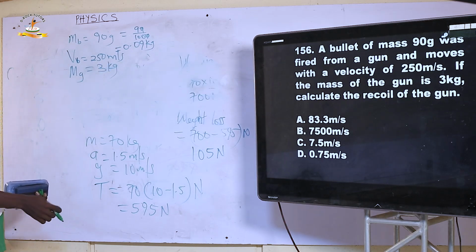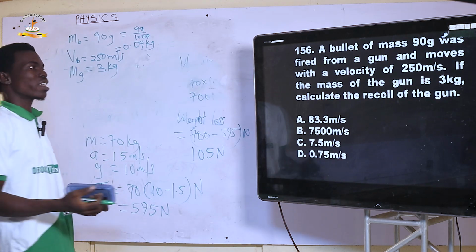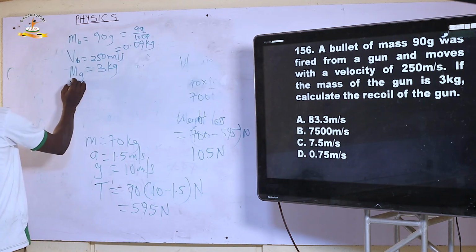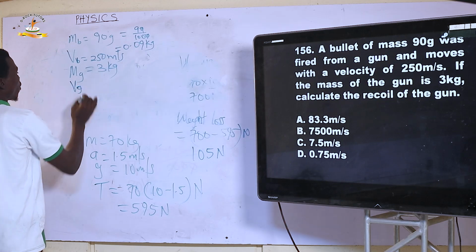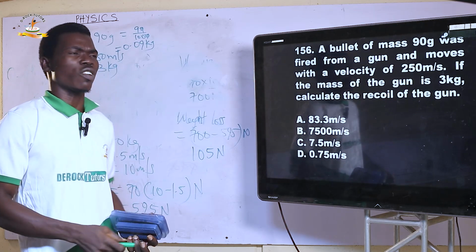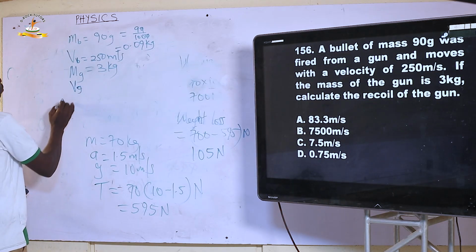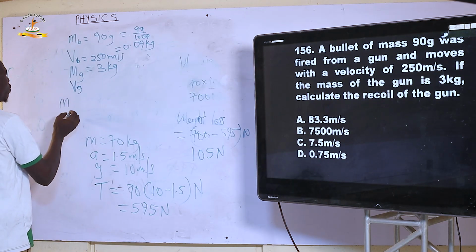And we are looking for the recoil of the gun. What do we mean by recoil? The velocity with which the gun will bounce back if it shoots the bullet. So we call it the velocity of the gun. But don't forget Newton's third law of motion that says: to every action there is an equal and opposite reaction. So we take that into account and say the momentum of the bullet is equal to the momentum of the gun.